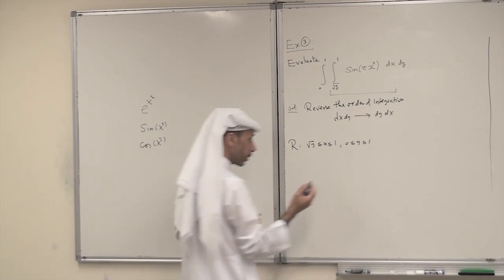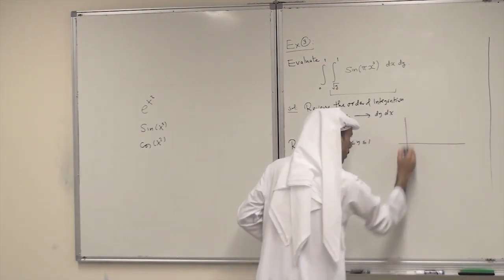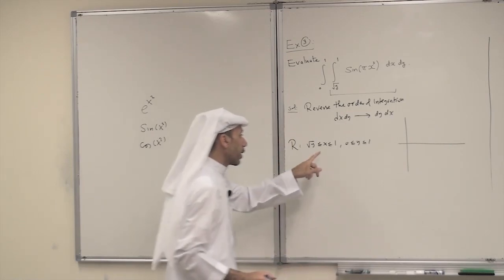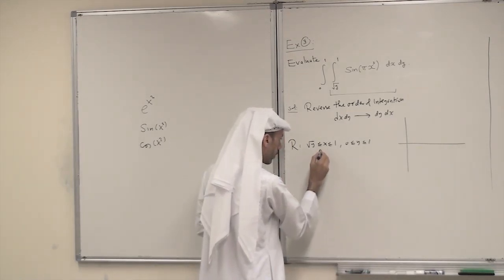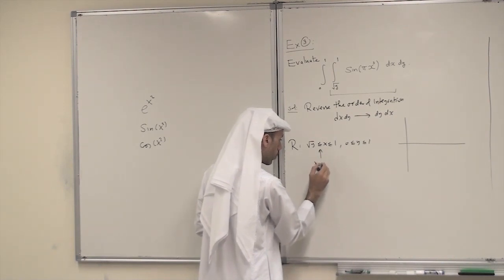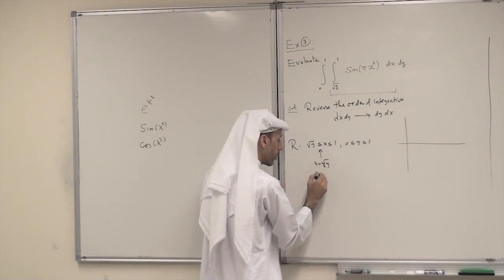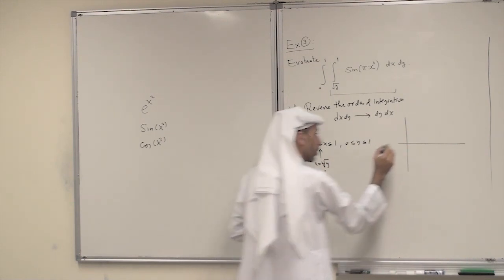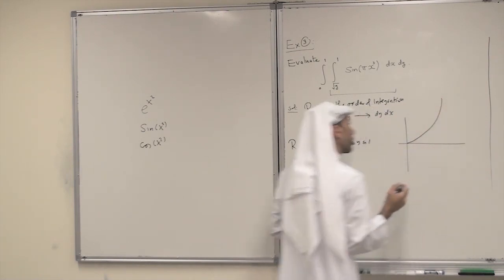Sketch this region here. So this is the region. x equals root y, which is just y equals x squared. So this is the region here.